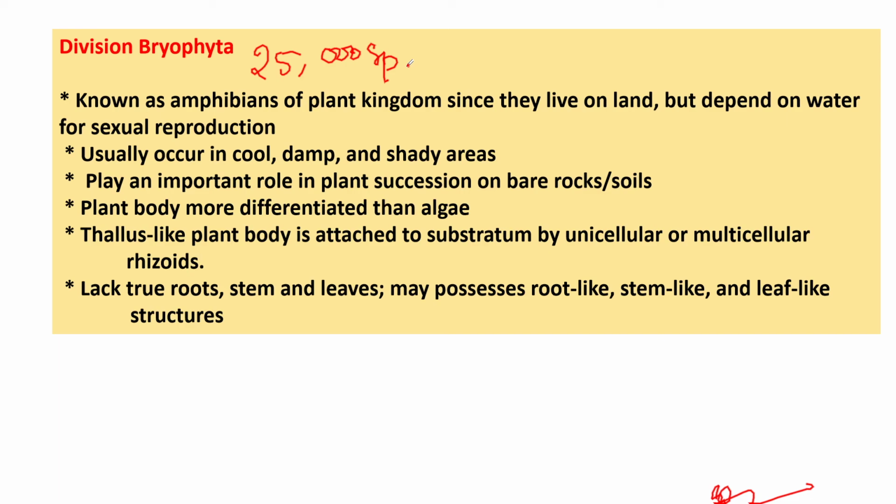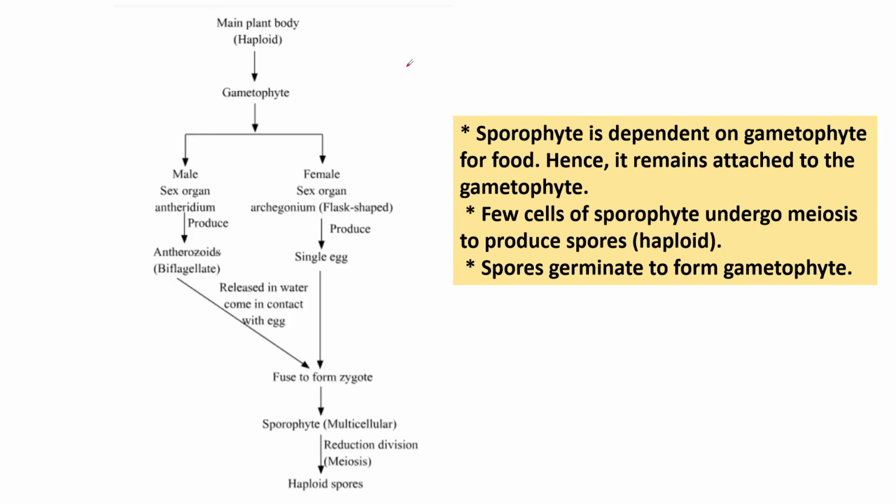Right. Mosses have a lot of economic importance. The peat mosses or sphagnum plants are the most important bryophytes from the viewpoint of direct economic importance. So this is about the division Bryophyta.